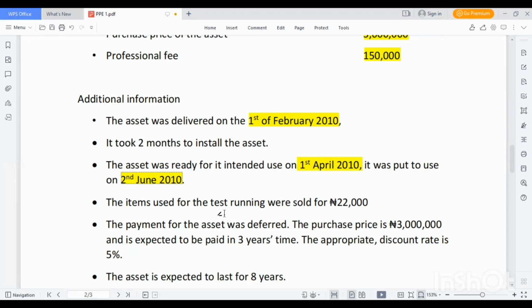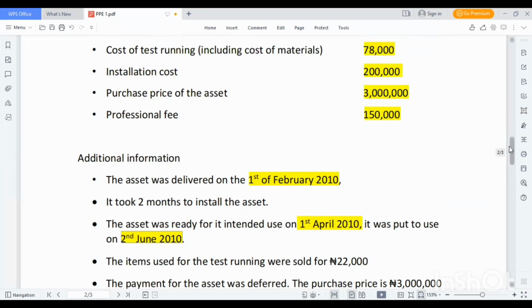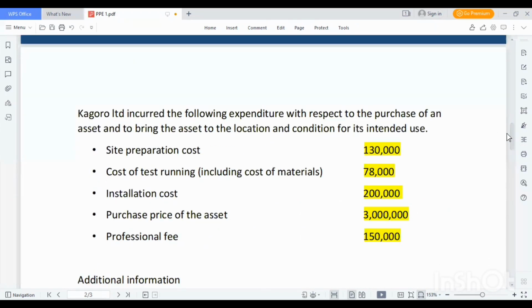The items used for the test running were sold for 22,000 naira. So now let's go back here. The cost of test running is 78,000 naira, including material. That means there were some materials that were bought for the test running of the asset to ensure that the asset is working properly.